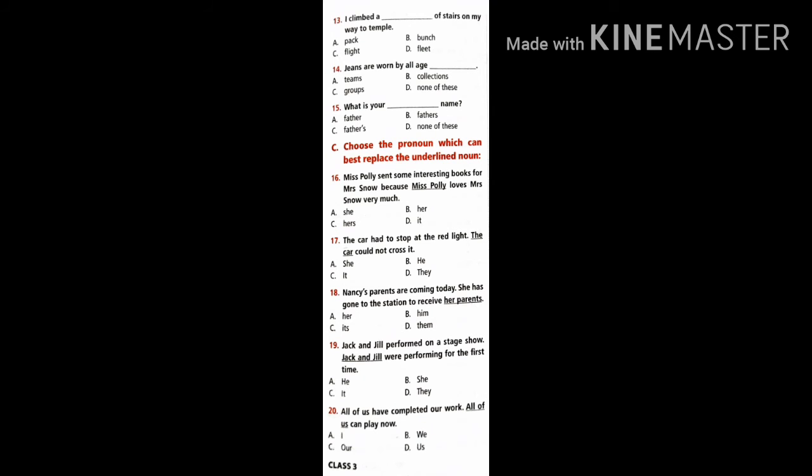Try to find them. Now if you see the C bit, choose the pronoun which can best replace the underlined noun. So see the words for names, what we are going to give, for animals what we are going to give, if plural is there, if a boy is there, a girl is there, according to that, already we discussed. Now try to write according to that and complete the 16 to 20 bits.